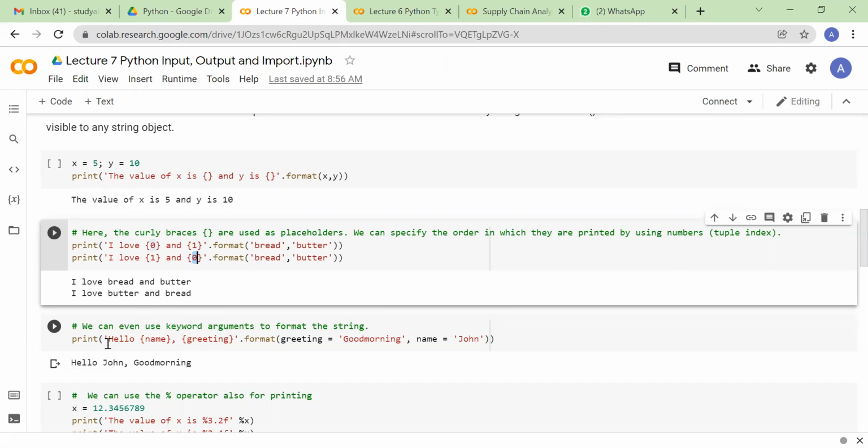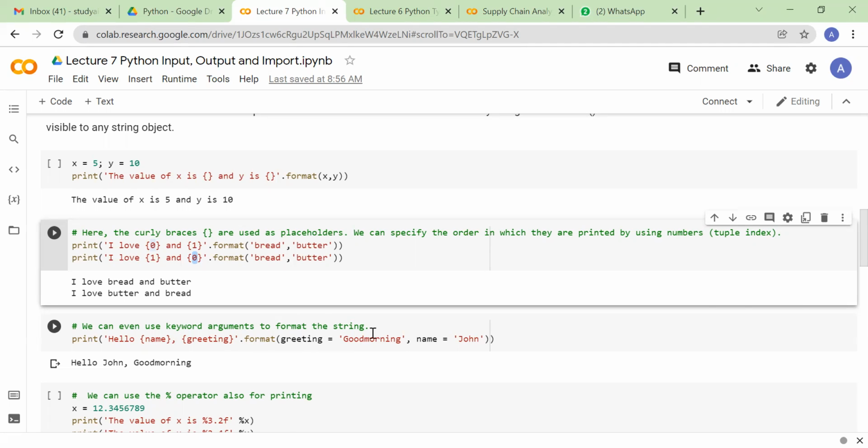So now we can further make it a bit more complicated, right? So here, let's say I want to greet someone, right? By putting his name and greeting word in a sentence. So what I can do is I'll just write hello, again this parenthesis. So this parenthesis is always a placeholder, right? Parenthesis comma parenthesis, and in format I'll put the names which I want to put in that placeholder.